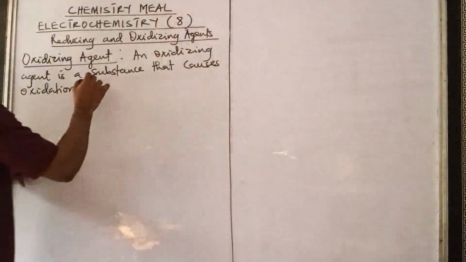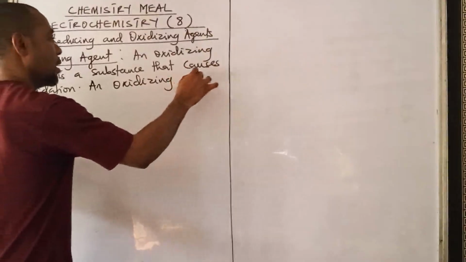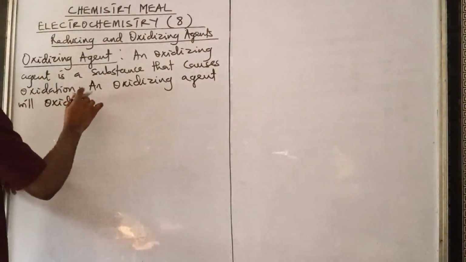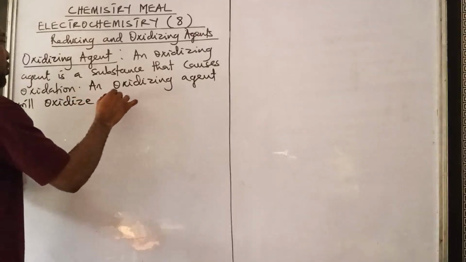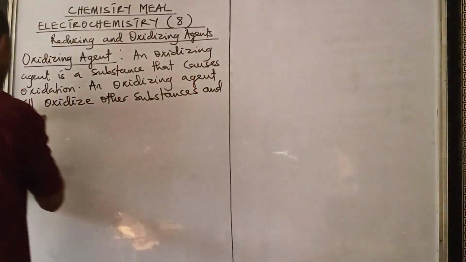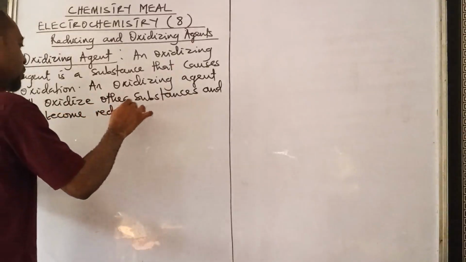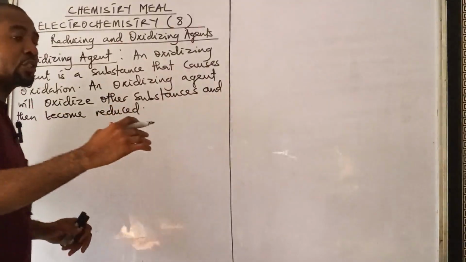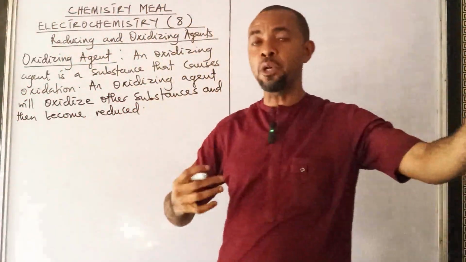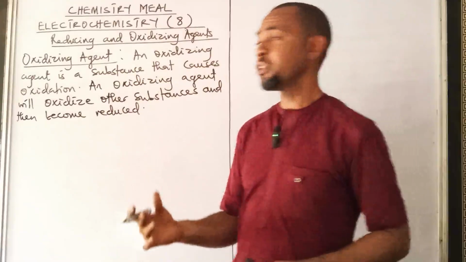Reduced. So an oxidizing agent will oxidize other substances and then become what? Reduced. So the duty of the oxidizing agent is to oxidize other substances. So as it's oxidizing other substances, itself will become what? Reduced. So an oxidizing agent will undergo a reduction in the course of a chemical reaction.